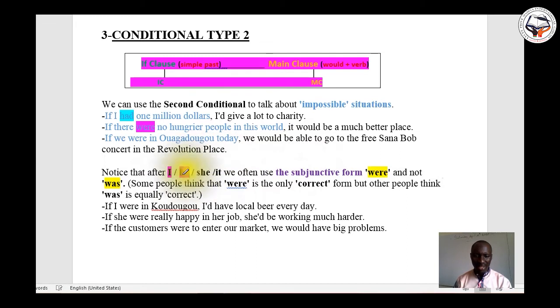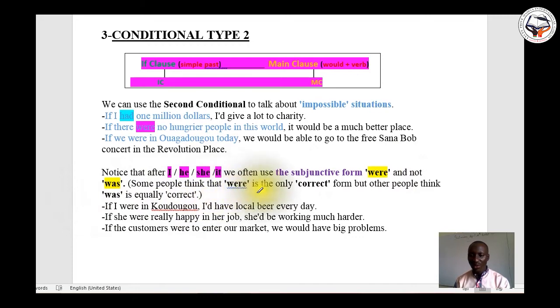or he, or she, or it, we often use the subjunctive form were and not was.